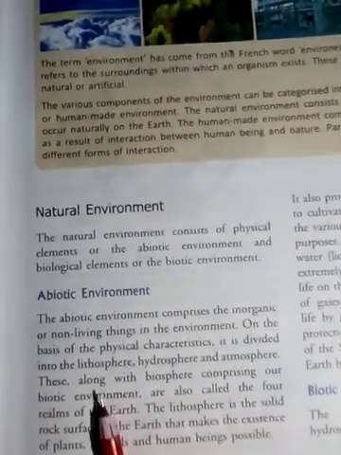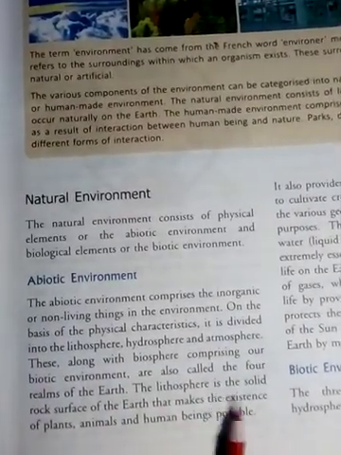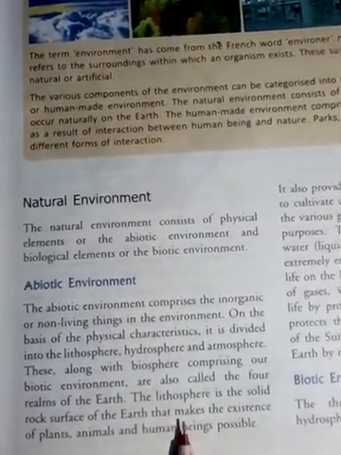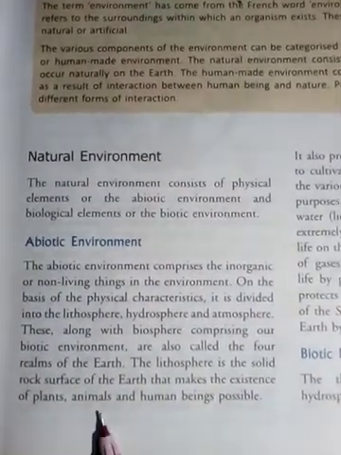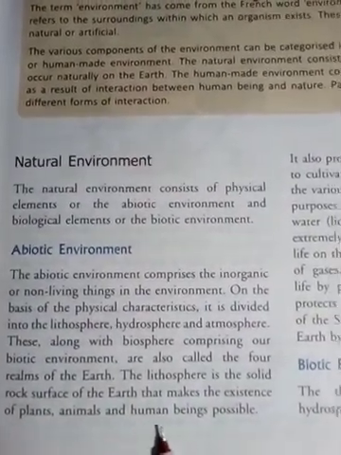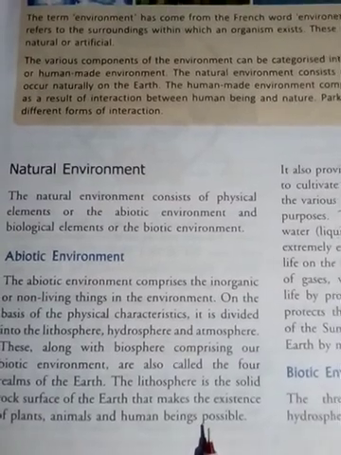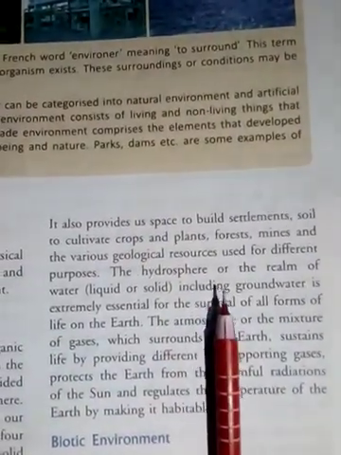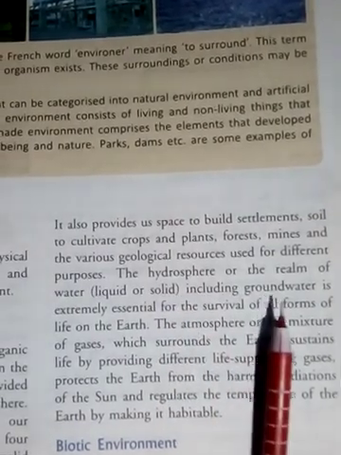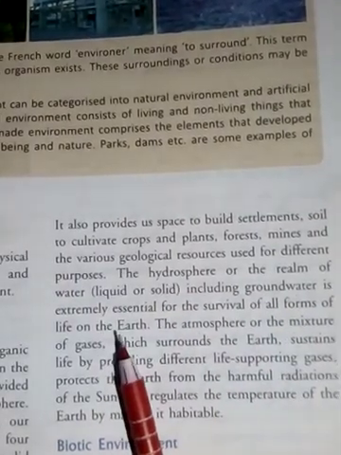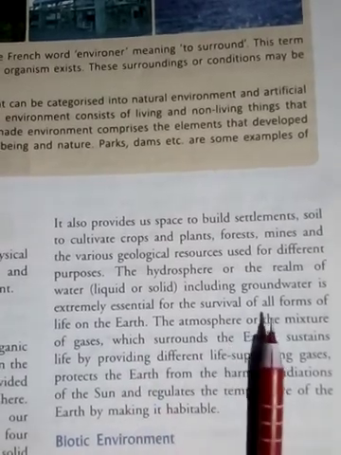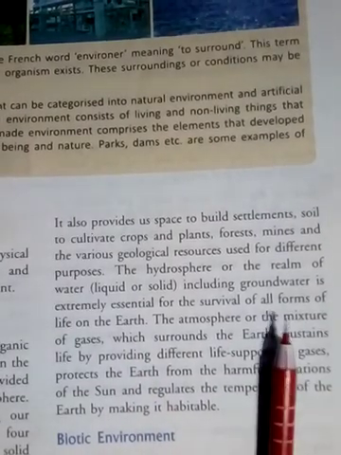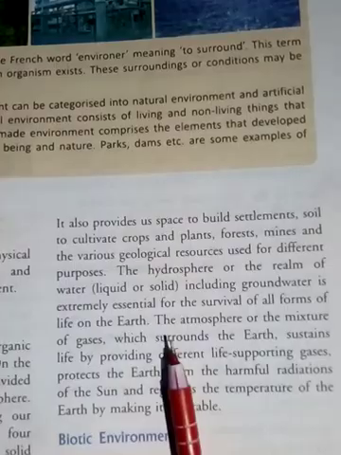So in this way we have studied the three main topics in the abiotic environment. First, the lithosphere, which is made of solid rock surface in which human beings, plants and animals live, and which is very important and necessary for all. Second, the hydrosphere, which includes groundwater, or you can say the water bodies, which is the most important thing for surviving all forms of life on the earth.